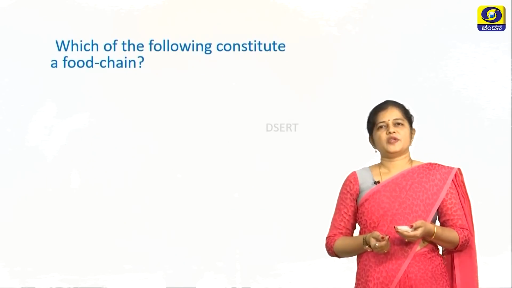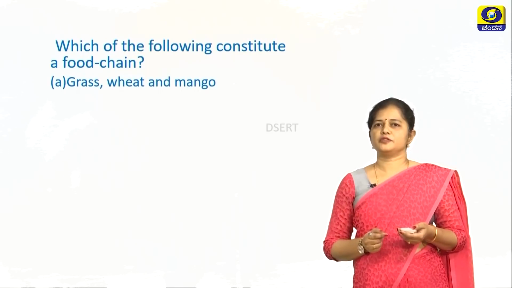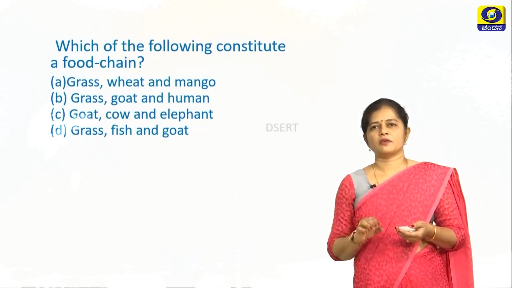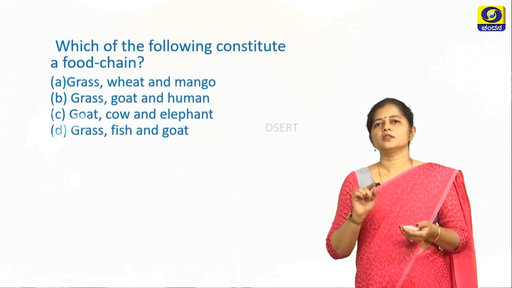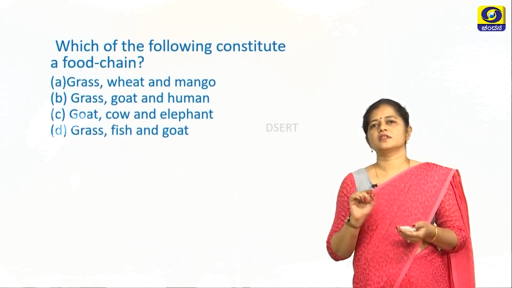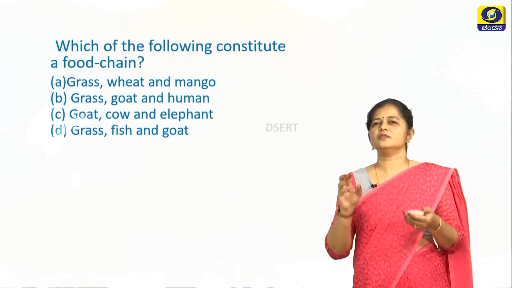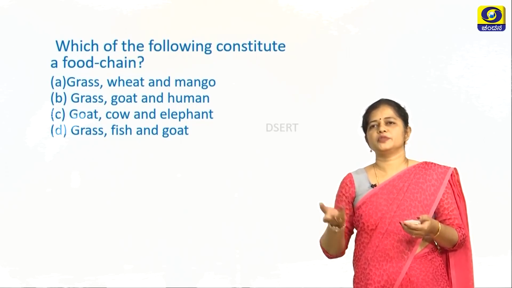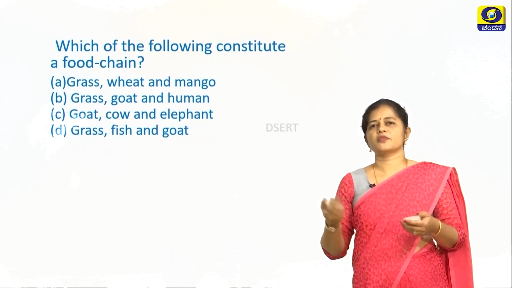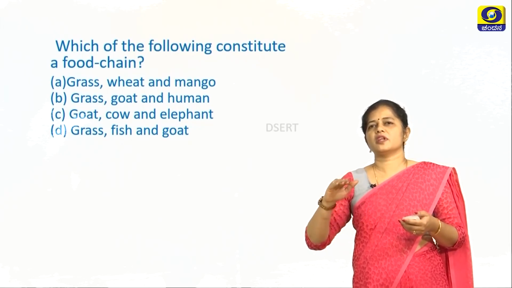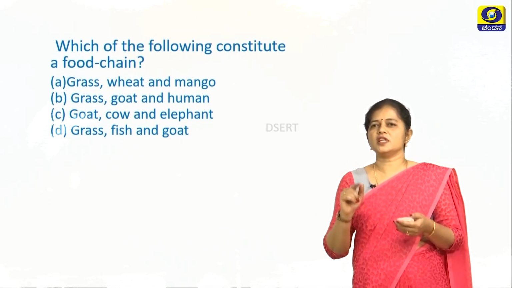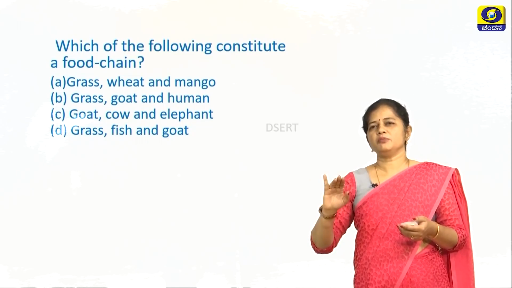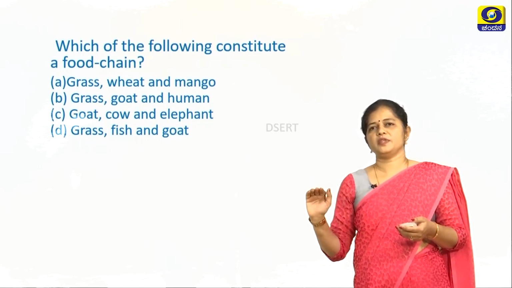There is yet another question. Which of the following constitutes a food chain? There are 4 options here. Grass, wheat, mango; grass, goat and human; cow, goat, elephant; grass, fish and goat. Now you have to clearly see what it means. Grass, wheat and mango are all producers and products of producers. So you cannot make a food chain. To make a food chain, you would have a producer, a primary consumer, a secondary consumer. A minimum of these 3 organisms should be there.